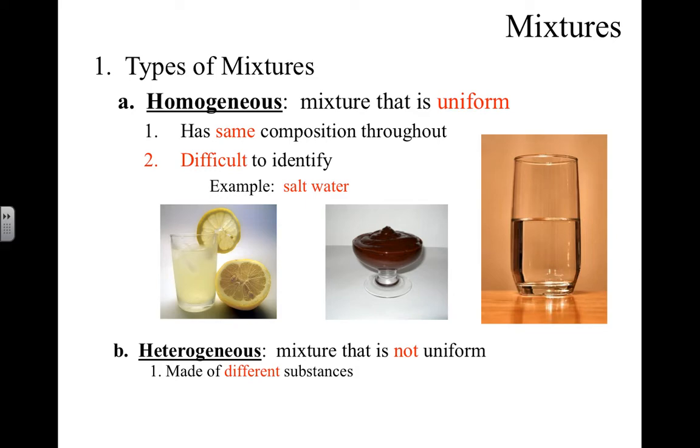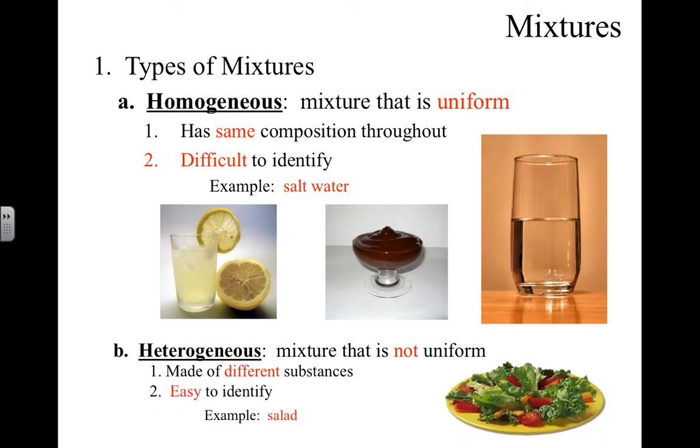Heterogeneous mixtures are not uniform. Hetero means different. They're made of different substances. So these are the easiest ones to identify, like a salad. You might have 4 tomatoes in your salad. I might have 6. I still have the same exact thing as you. We both have salads, but yours is a little bit different than mine.